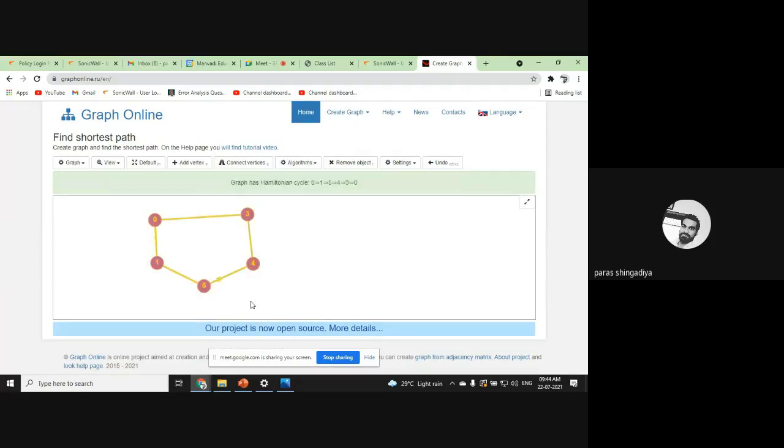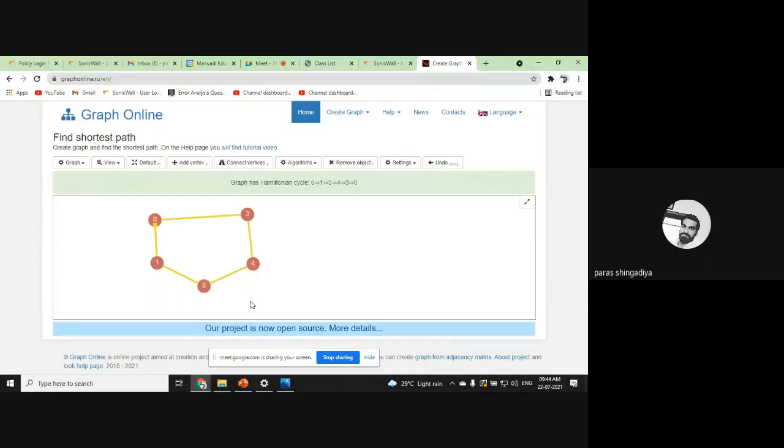So we will get the answer. Clear? You can see in this graph, it is Hamiltonian, okay. So if it is Hamiltonian, then we will also predict the cycle. Okay. You just start with 0, 1, 2, 3, 4. 0, 1, 2, 5, 4, 3. 0, 1, 2, 5, 4, 3, 1. Clear? So that is Hamiltonian. Clear? You can check it here.